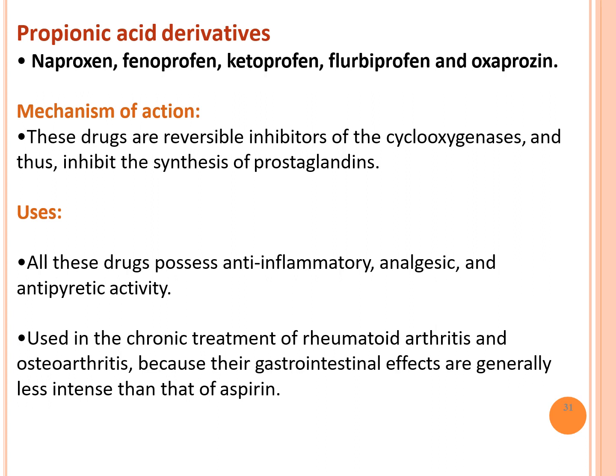All these drugs possess anti-inflammatory, analgesic and antipyretic activity, and are used in chronic treatment of rheumatoid arthritis and osteoarthritis because their gastrointestinal effects are generally less intense than aspirin. So this can be used for long-term treatment, in osteoarthritis or rheumatoid arthritis where long-term treatment is necessary. Compared with aspirin, they have fewer gastrointestinal effects, so these drugs can be used for chronic use.